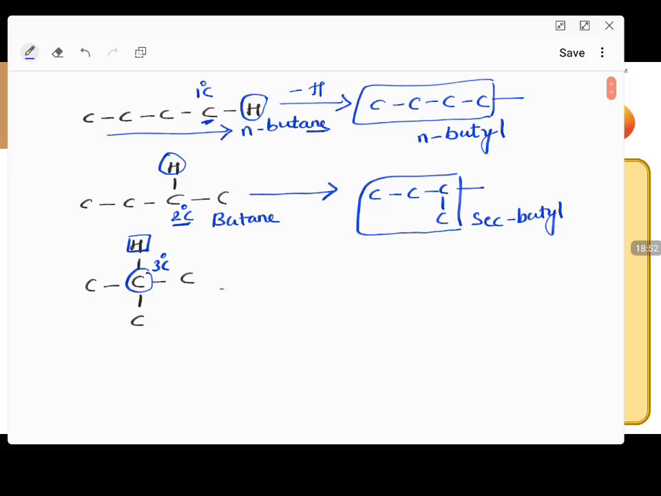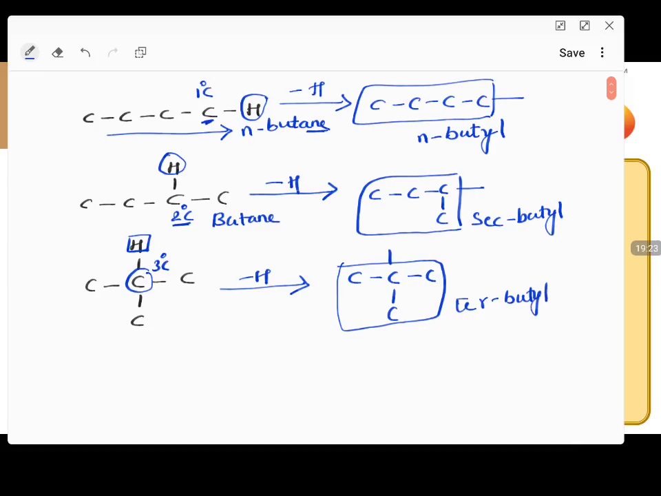Same way, if you are removing a hydrogen from a tertiary carbon, hydrogen is removed from the tertiary carbon. Now your substituent appears in this way. This is your arrangement of substituent, which is tert-butyl,